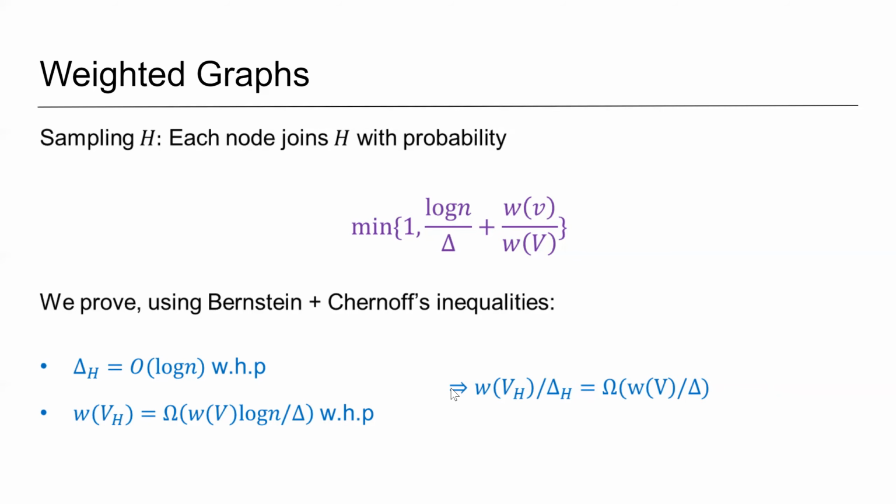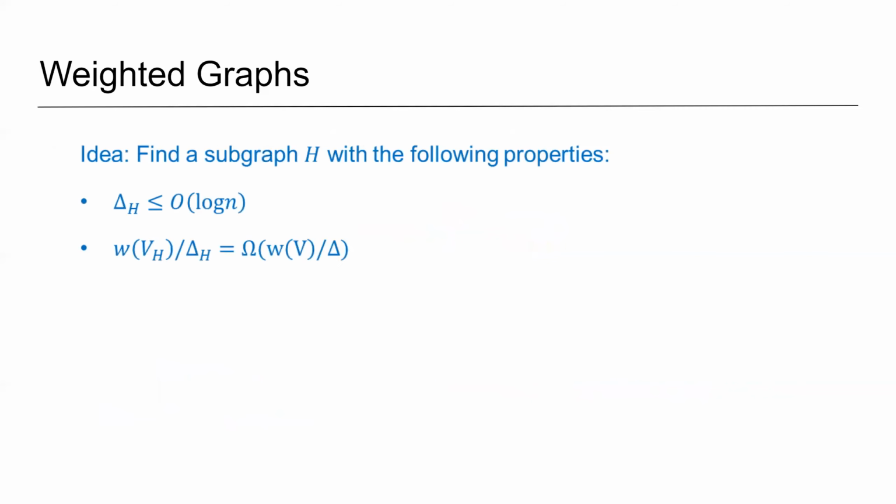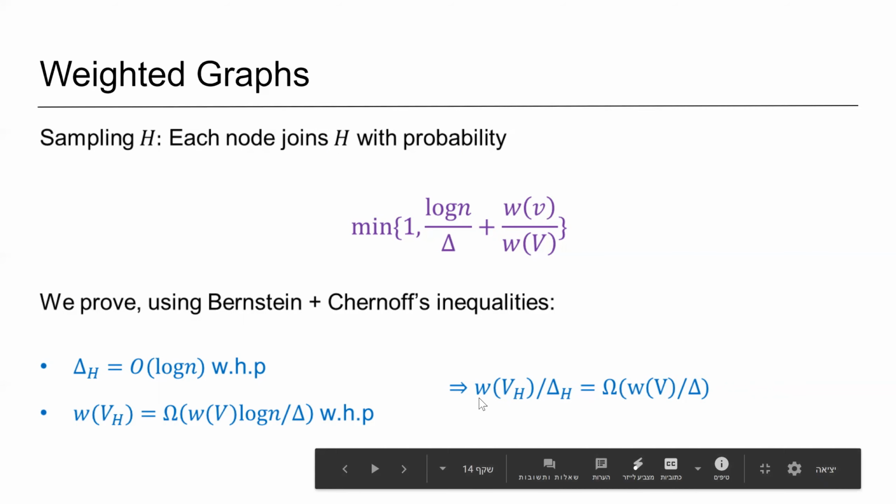So now we can use theorem 1 to find an independent set in H of total weight at least omega of W VH over delta H, which is an O of delta approximation to the maximum weight independent set in G. And because the degree in H is small, we can do this in polylog log n number of rounds.